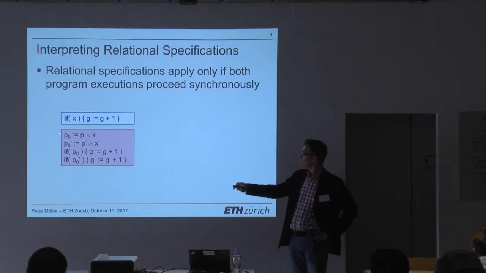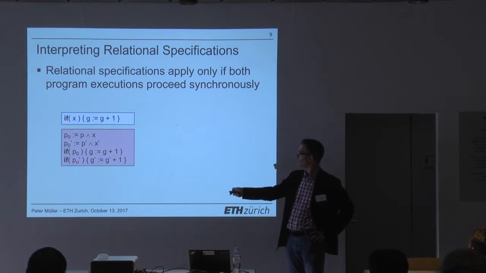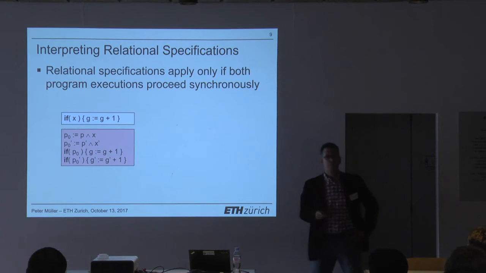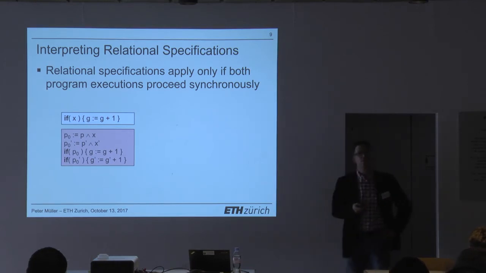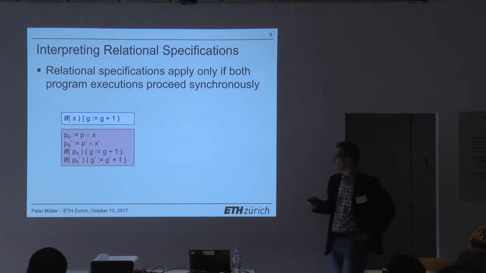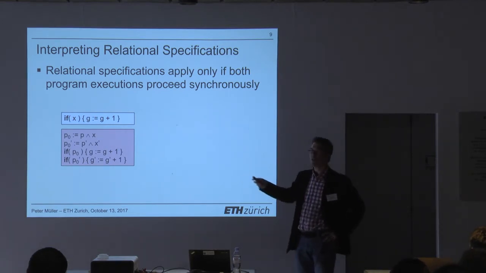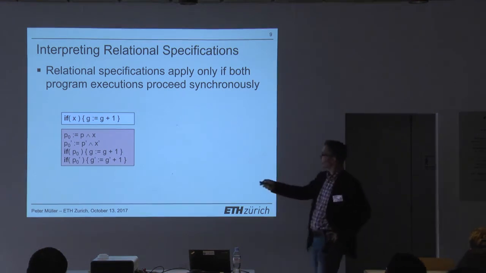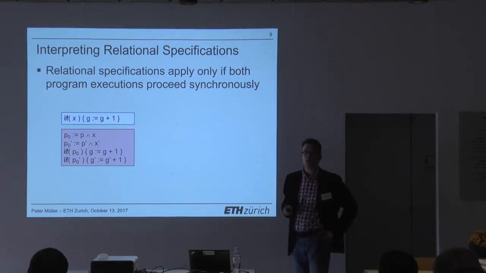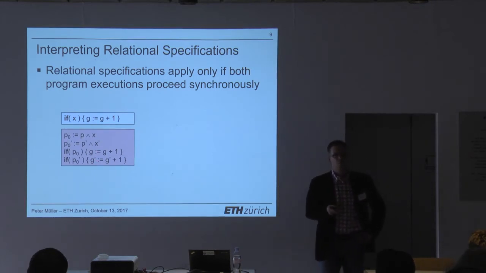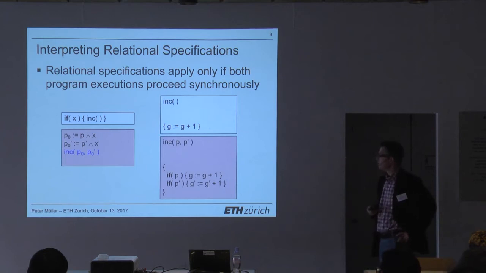And so if P0 is true, so if we run the first execution and the condition holds, we increment G, and if P0 prime is true, we increment G prime. And now basically what you see very easily, if you know to begin with that X is low and G is low, you can straightforwardly prove that G will be low afterwards. Right? So if you branch on something that is not a secret, you know that you preserve the lowness of G. But if X might be a secret, so you don't know that X is equal to X prime, then those two could be different, and then you might execute only one of the two increments, and then you could not prove this anymore.